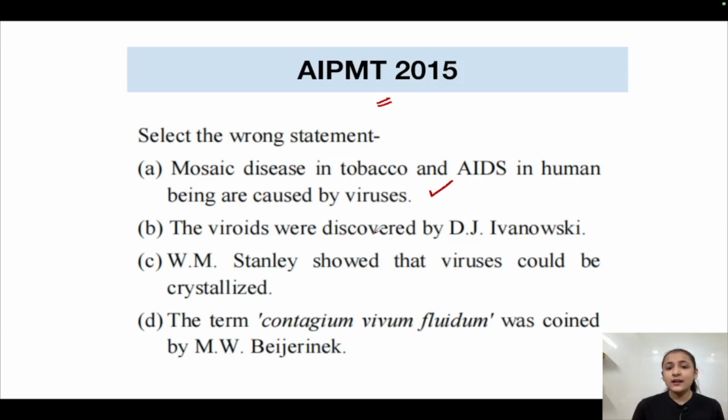The viroids were discovered by D.J. Ivanovsky. Is this statement correct? No, the statement is incorrect, because the viroids were discovered by T.O. Diener, not D.J. Ivanovsky. Statement C is saying W.M. Stanley showed that viruses could be crystallized. Yes, Stanley was the first scientist to crystallize the tobacco mosaic virus. So yes, this statement is true.